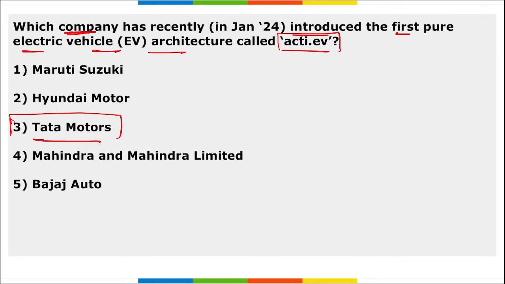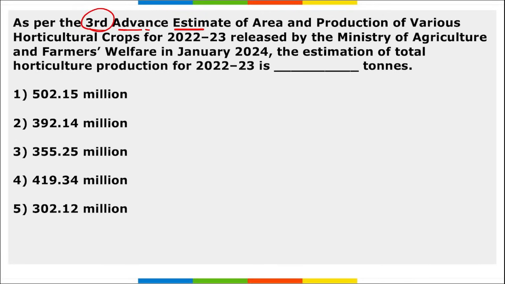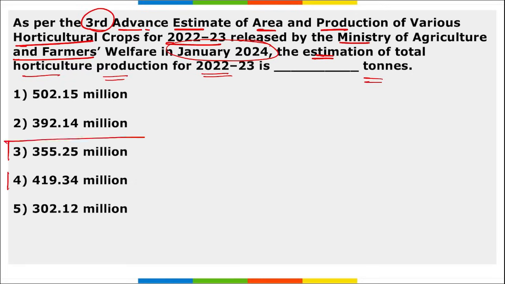Correct? Next. As per the third advance estimate of area and production of various horticulture crops for 22-23 that was released by the Ministry of Agriculture and Farmers Welfare in January 2024, the estimation of the total horticulture production for 22-23 is dash tons. It is how many tons? 355.25 million tons.